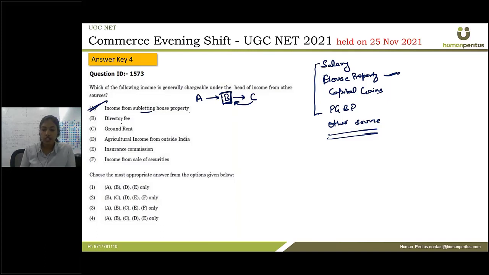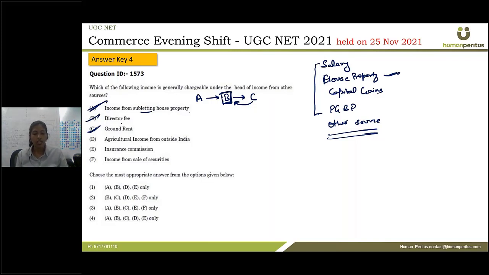Director fee. Director fee is neither a salary nor a profit or gain from business or profession. So that's why it falls under other sources. Ground rent. Under house property, we have defined the term house property or the accommodation. So ground rent does not fall in that category, so that's why it is under the head other sources. Agricultural income from outside India. Now agricultural income from inside India is taxable.